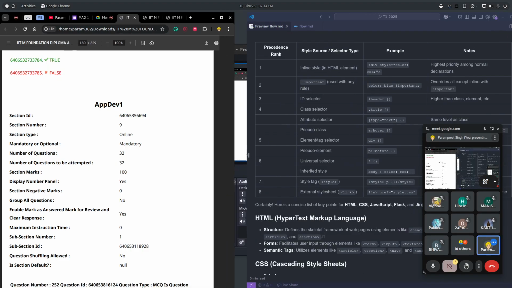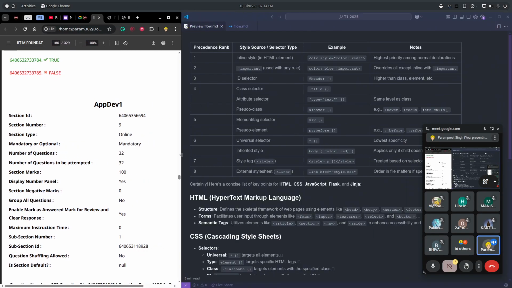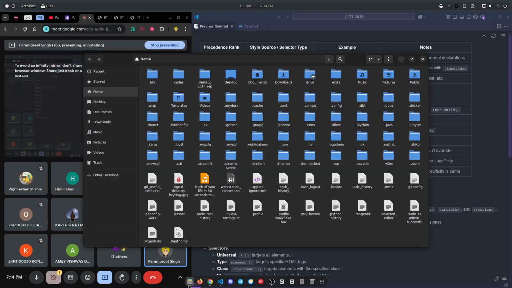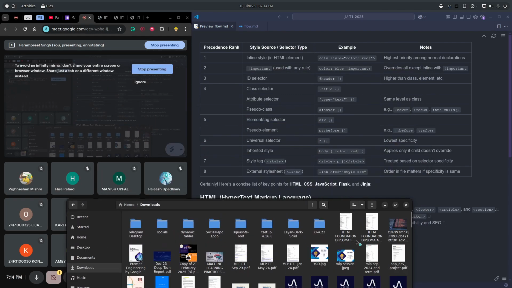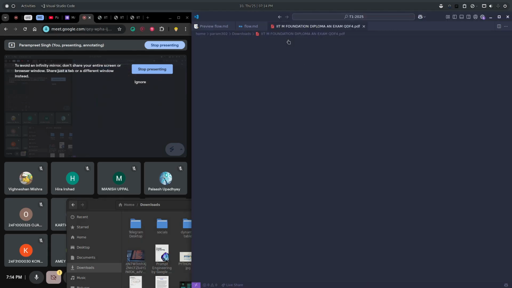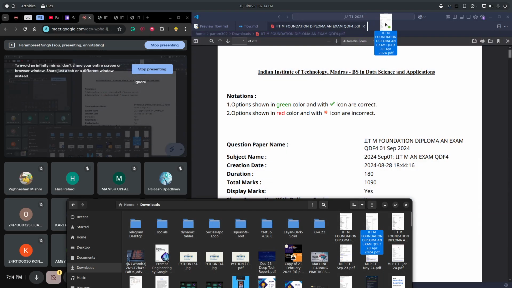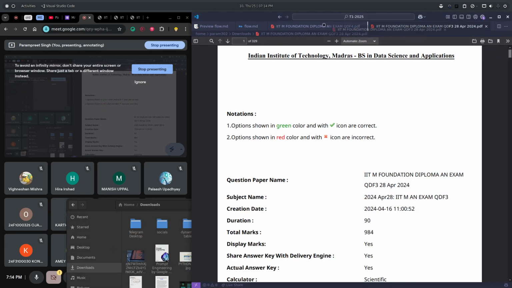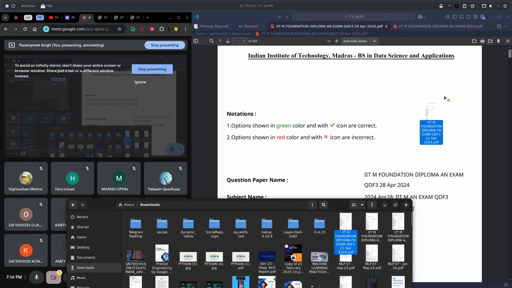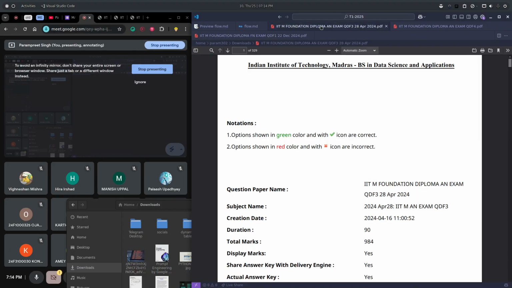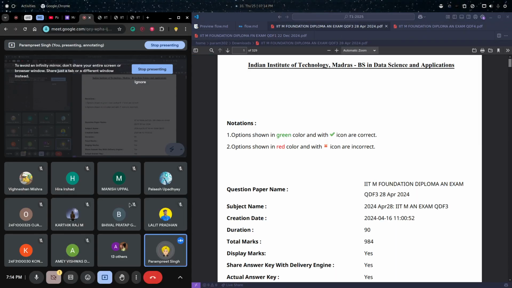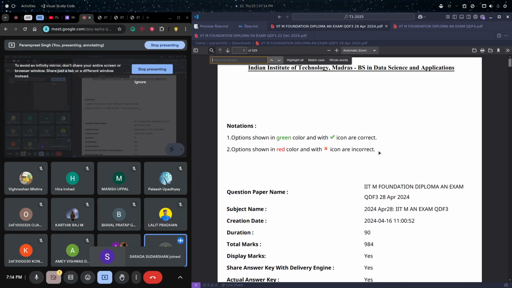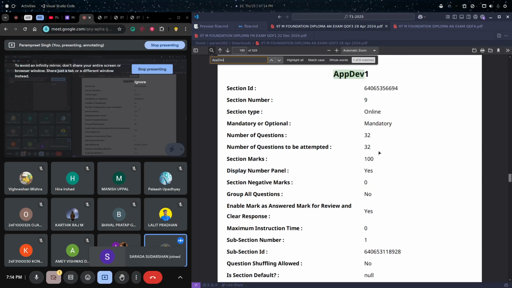Okay, so I should open that in VS Code. Let me open the PDFs in VS Code. First one, second one, and this is a print. The last one is left. Yes, so we have all the PYQs. Okay, so let's start. Let me just search app dev.